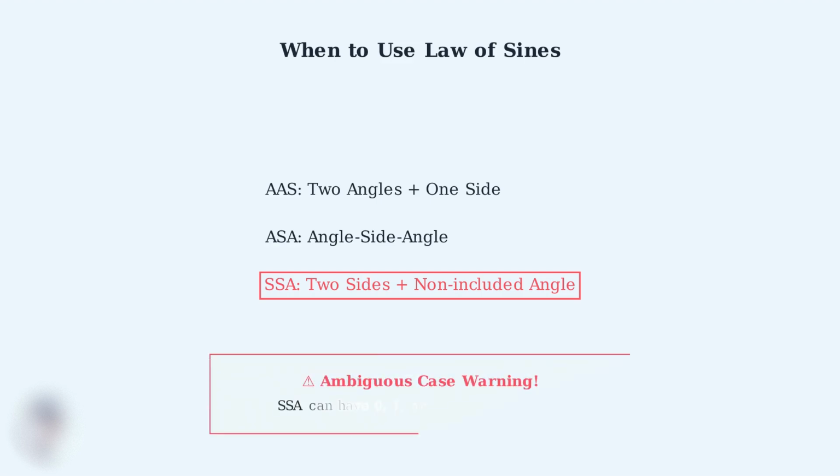Pay close attention to the ambiguous case. When you have two sides and a non-included angle, there might be zero solutions, exactly one solution, or even two different triangles that satisfy the given conditions. Now that you understand the basics of the law of sines, you're ready to see it in action with real examples. Remember, it's all about those equal ratios of sides to sines of opposite angles.